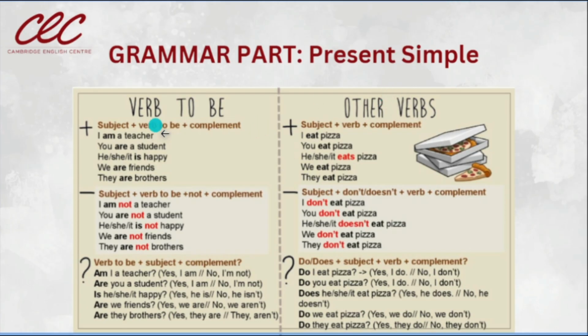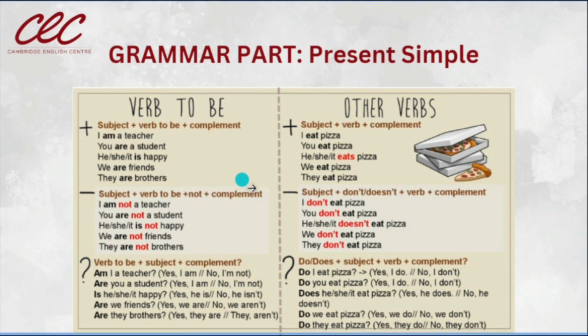So, as we can see here, let's remember that the verb to be works in this way. For the positive sentences, the subject, the verb to be, and the complement. I am a teacher, you are a student, he, she, it is happy, we are friends, they are brothers.